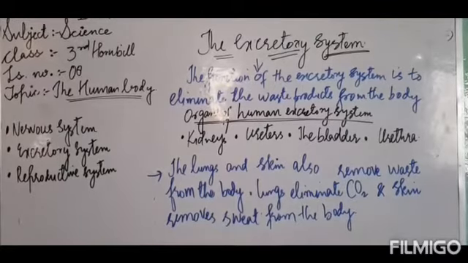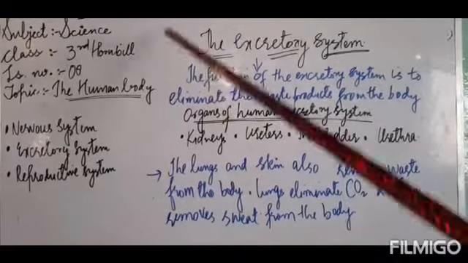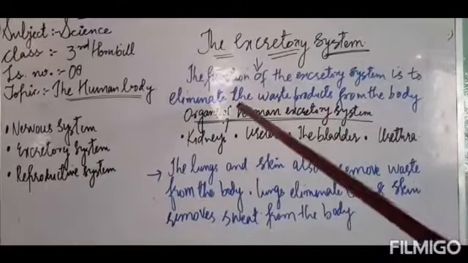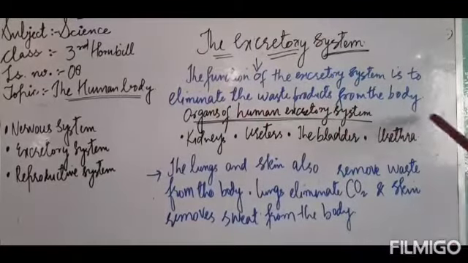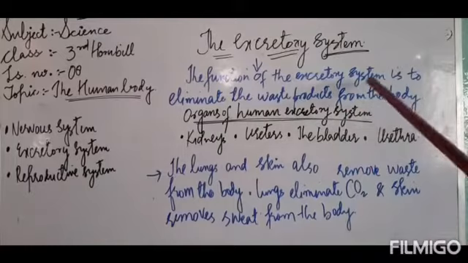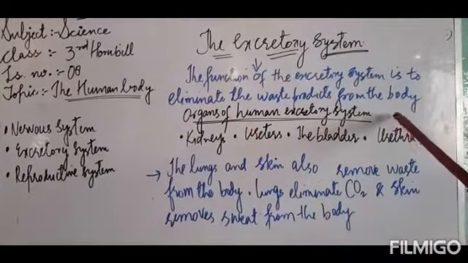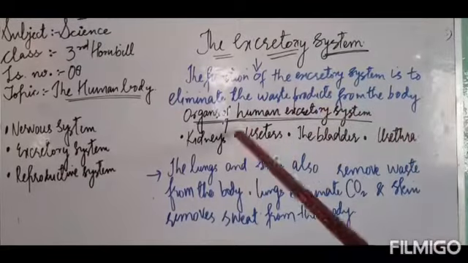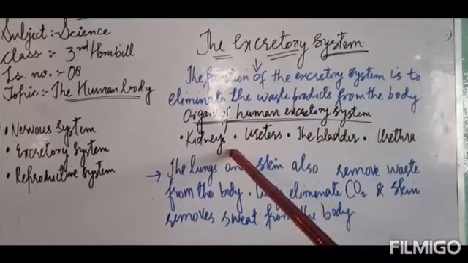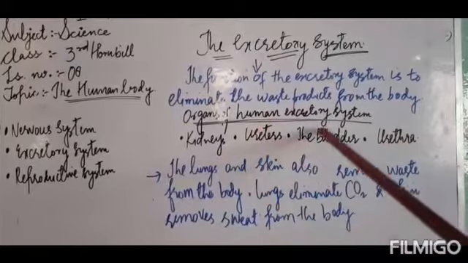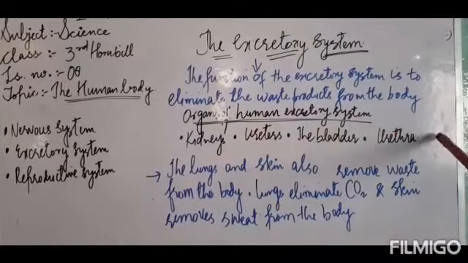So these are the different forms of wastes which are produced in the body, and the system which eliminates these wastes from our body is known as the excretory system. Today we are going to learn about the human excretory system. Human excretory system consists of kidneys, ureters, bladder, and the urethra.